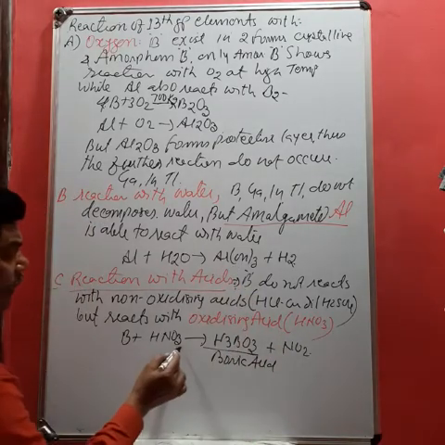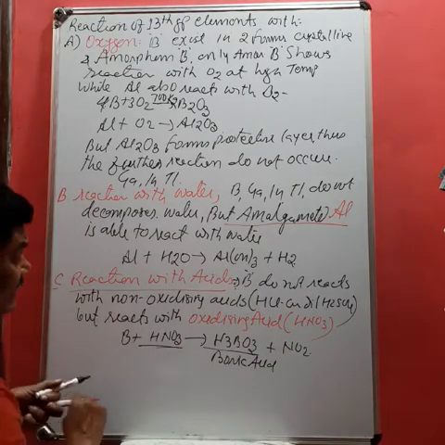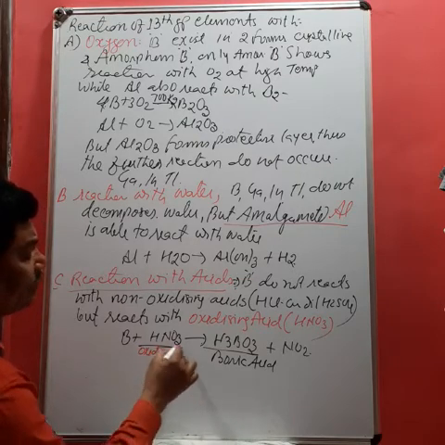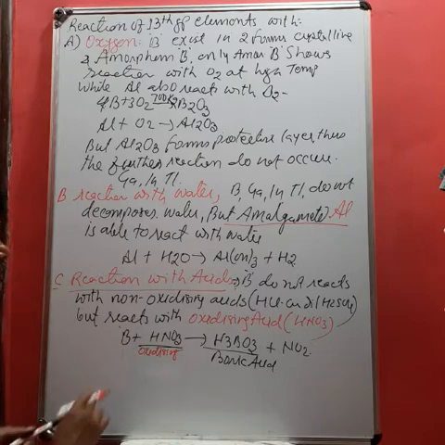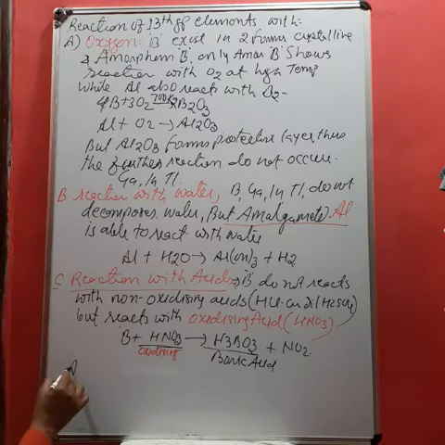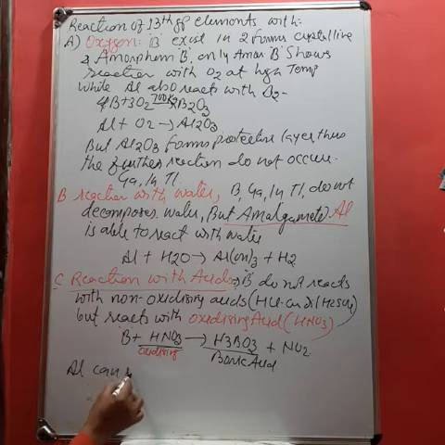So only oxidizing acid is able to react with boron. This is due to its highly passive nature.